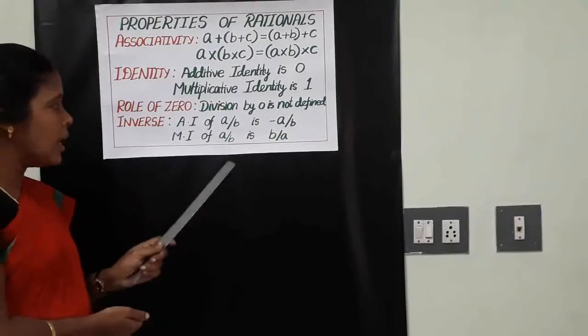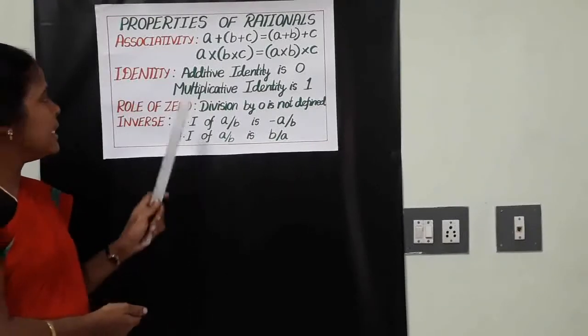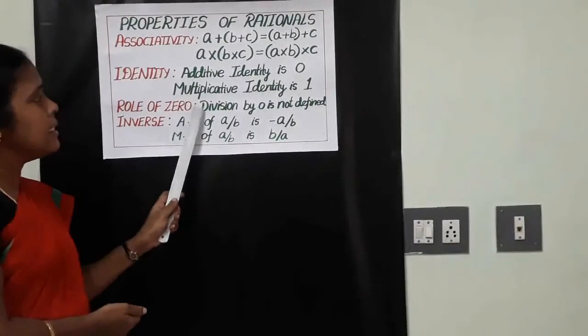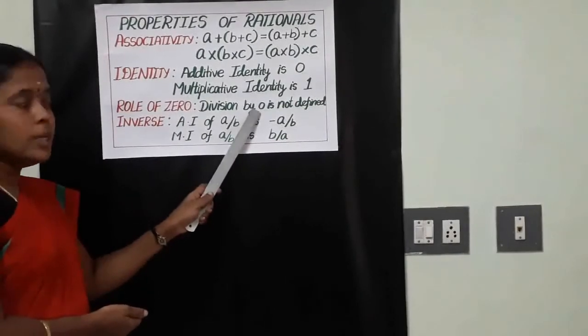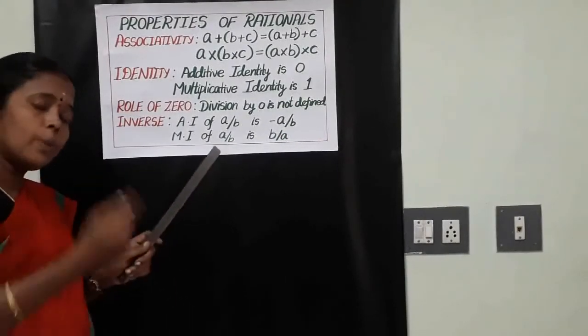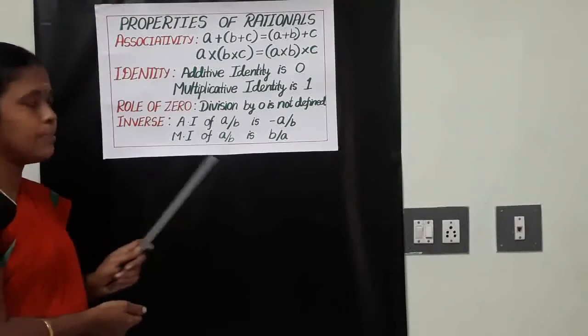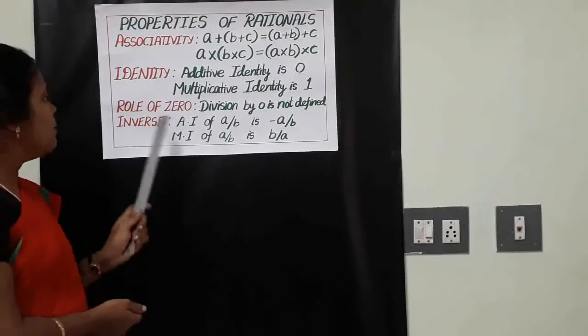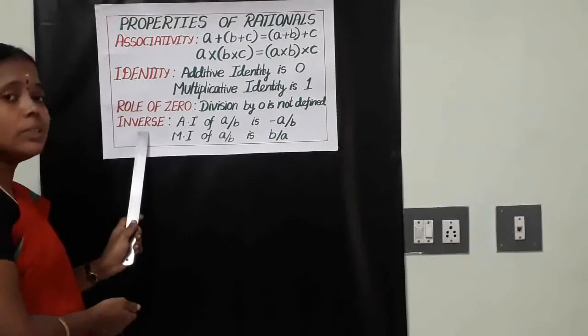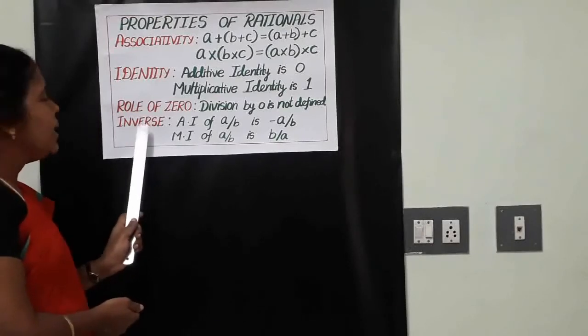How is it coming? Afterwards I will explain. Clear? Division of any rational number by 0 is not defined. 0 by any rational is always 0. Clear? I will give some examples afterwards.